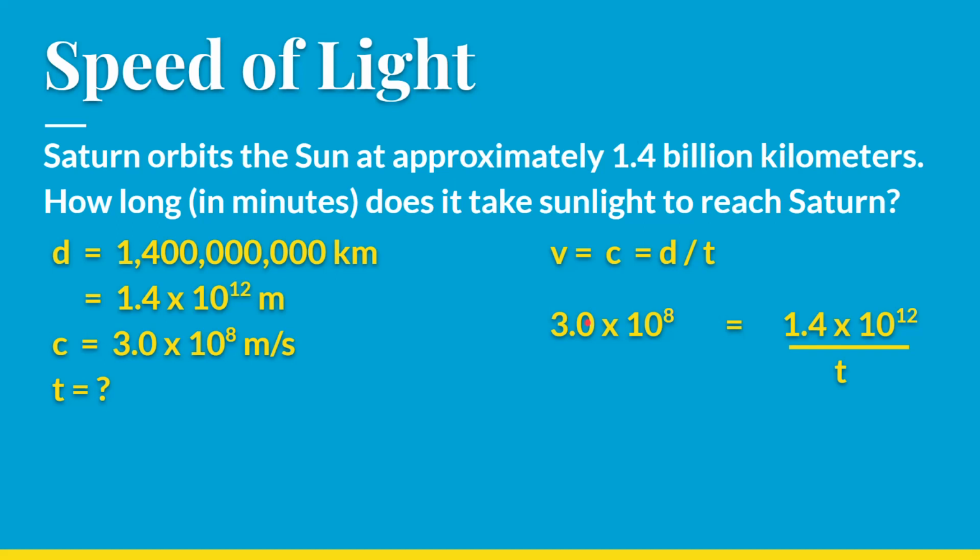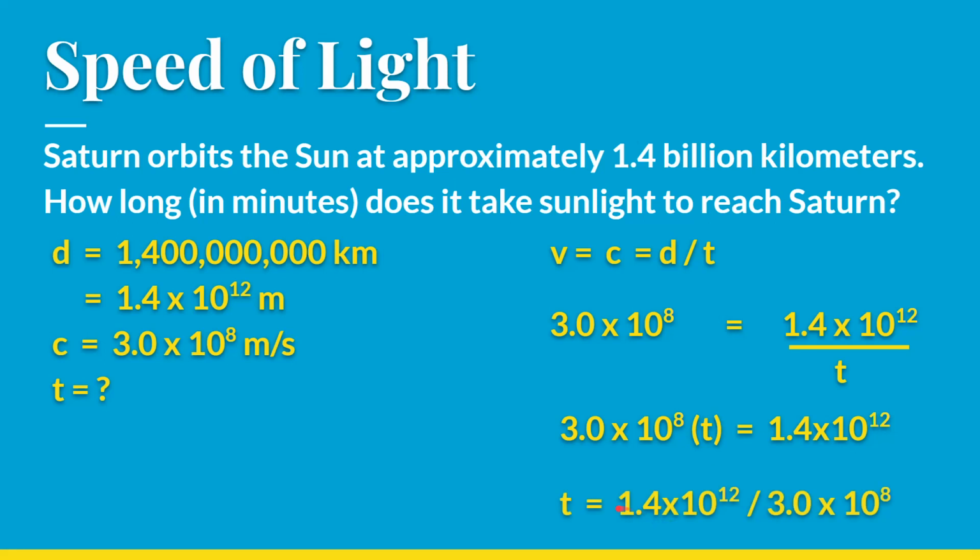Here's my speed, 3 times 10 to the 8th equals, here's my distance, 1.4 times 10 to the 12th divided by t. Mathematically, I need to get this off of the bottom. I'm going to multiply both sides by t so that I can solve for it. And now I need to isolate that variable by dividing by 3 times 10 to the 8th. So here's how it goes in the calculator: 1.4 times 10 to the 12th divided by 3 times 10 to the 8th, and that gives me a time of